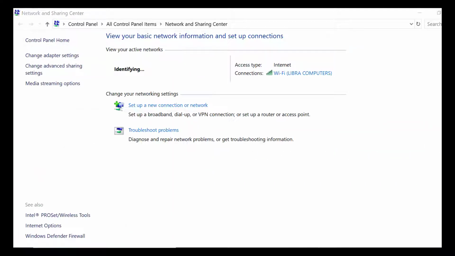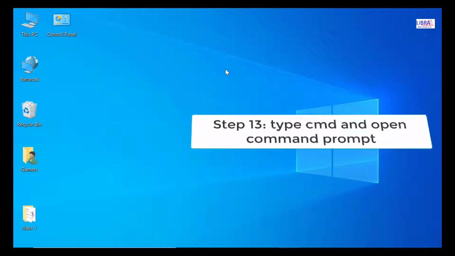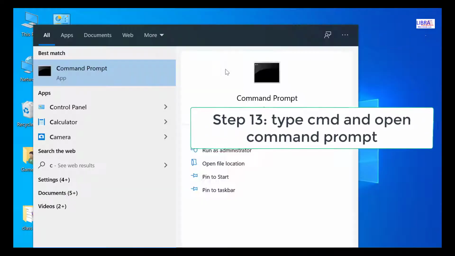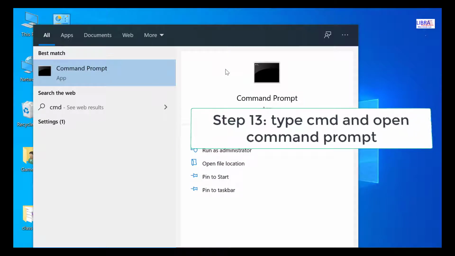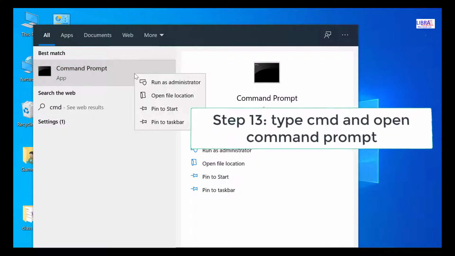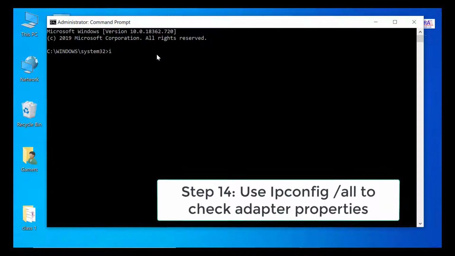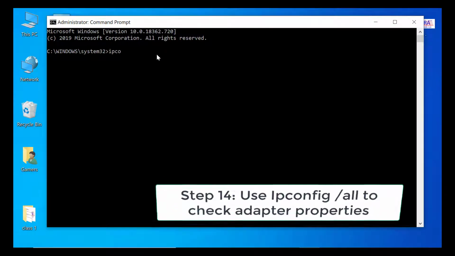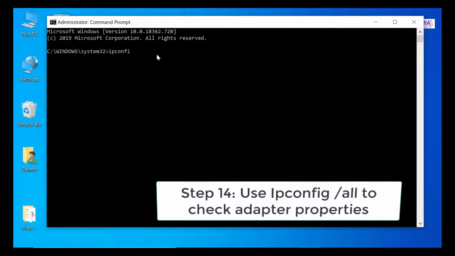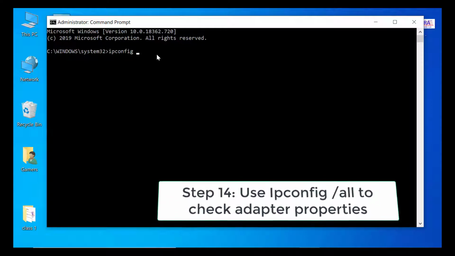Next, click on the Start button, open the Windows command line interface, and run it as administrator. Type ipconfig /all in the command line interface to get the configuration of the network adapter, which includes your IP, subnet mask, default gateway and your MAC address.